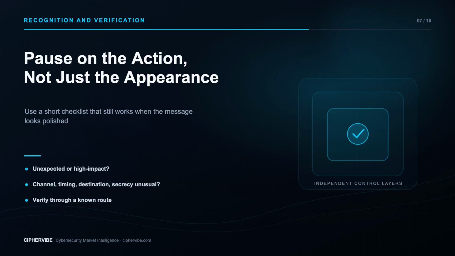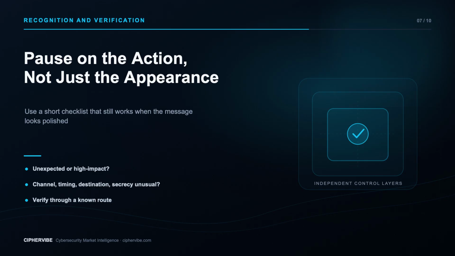Inspect the full sender address and destination when your device safely reveals them, but do not rely on appearance alone. Do not scan an unexpected QR code to discover where it goes. Do not trust caller ID as proof. Open the service through a saved bookmark or official app. Call the person using a number you already have. For an internal request, start a new message through the company directory or speak in person. Ask a question whose answer was not supplied by the suspicious contact.